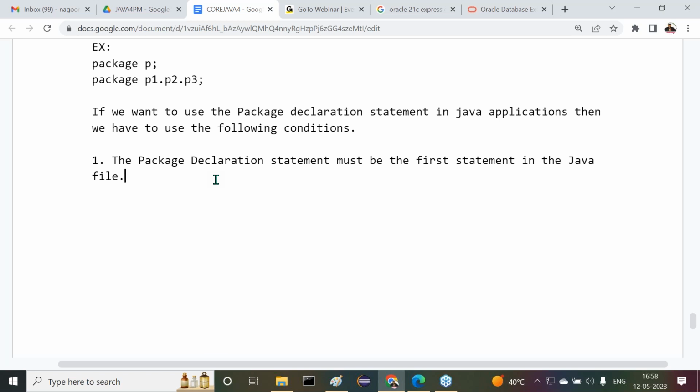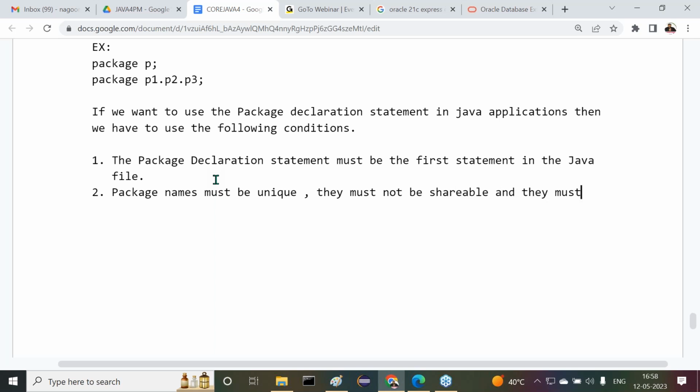Understand it clearly. And the second rule is what? The second rule is that package names must be unique. We must provide the package name as a unique name only. They must not be shareable, and they must not be reusable.